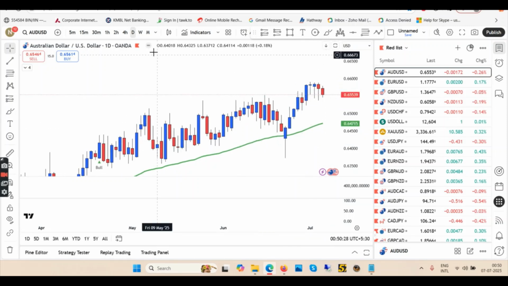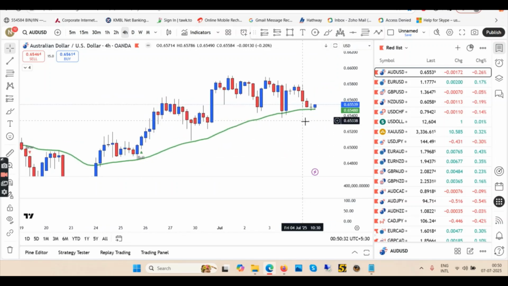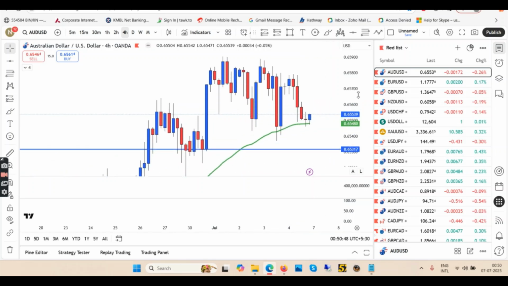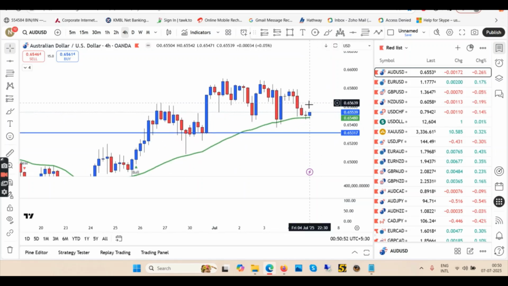So what are we looking for? Let's see in 4 hours. In 4 hours, I think we should go below the EMA, or maybe not. So we have to be very careful or watchful in this case. This is the new low. So maybe use my line here. This is the rejection from the EMA and then a blue candle, right? So we might be going up. So this is the rejection right here.